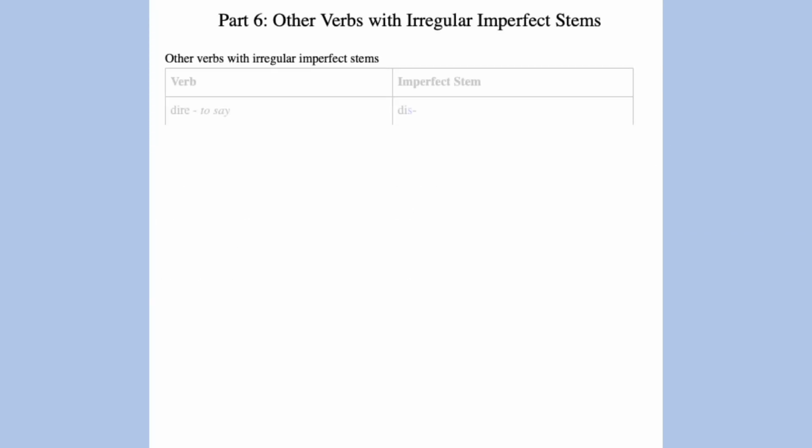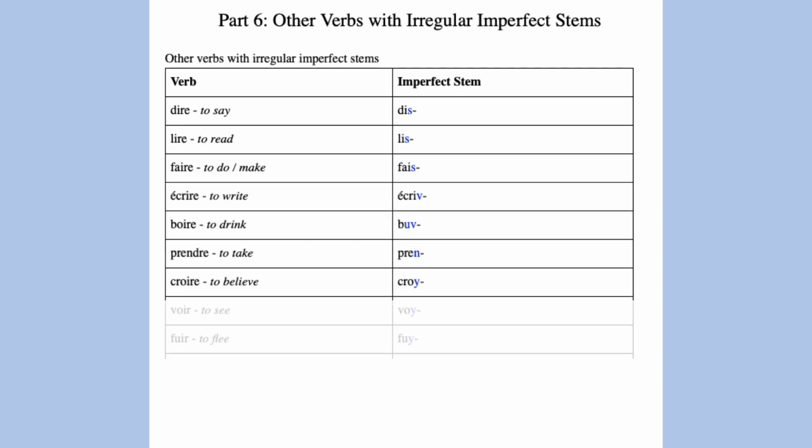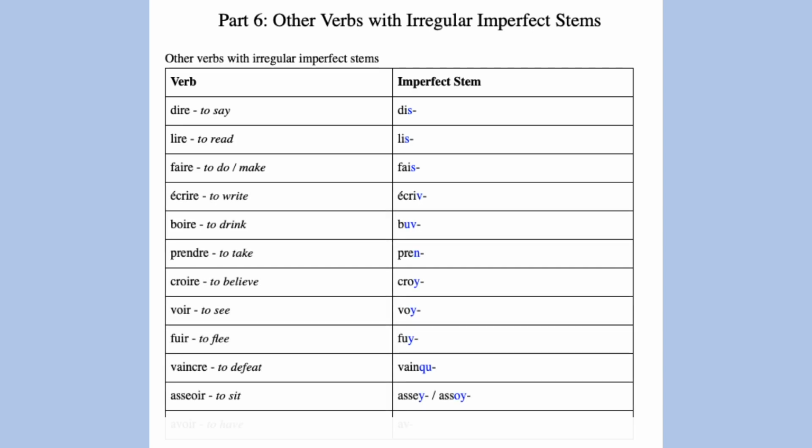And there are several other verbs with irregular imperfect stems based on their present tense nous forms.